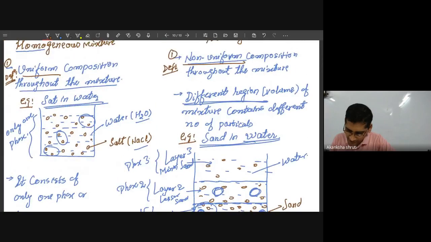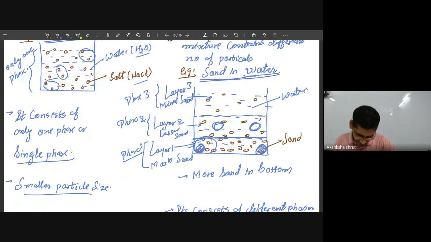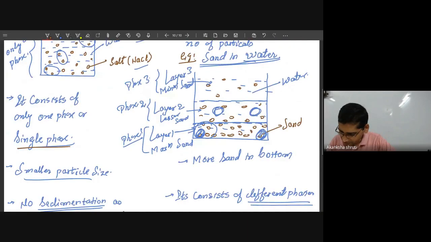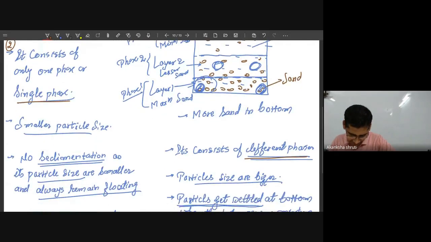The second point was the different phases or different regions. Homogeneous consists of only a single phase, but heterogeneous consists of different phases. Then considering the particle size, the particle size is bigger in heterogeneous, but smaller in homogeneous.